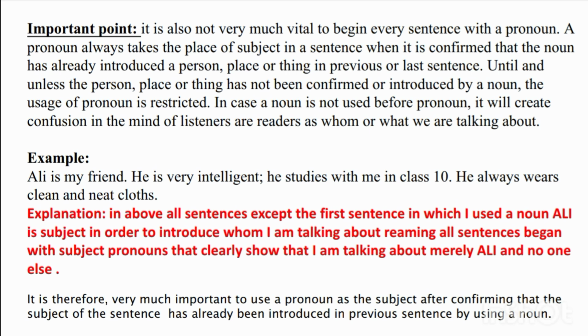The use of a pronoun is restricted when a noun has not been used before it.